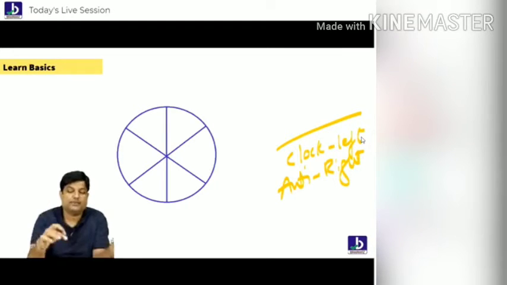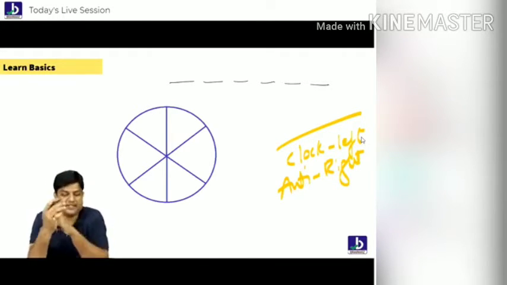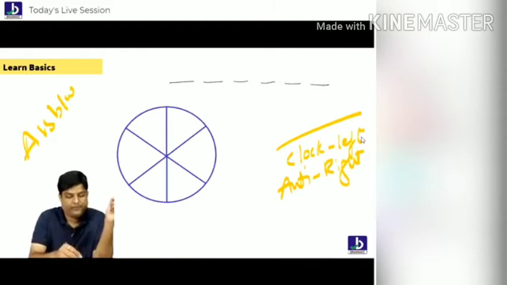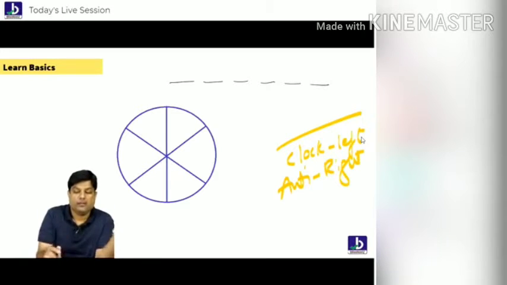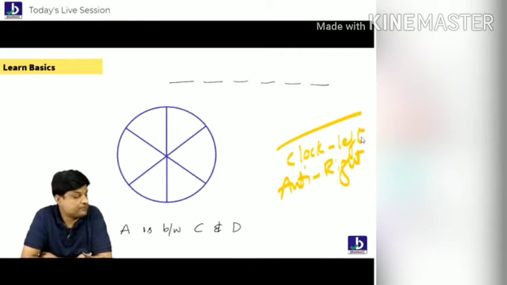For example, have a look, everybody. Here also 6 people are sitting. My statement is A is between C and D. Look at that.